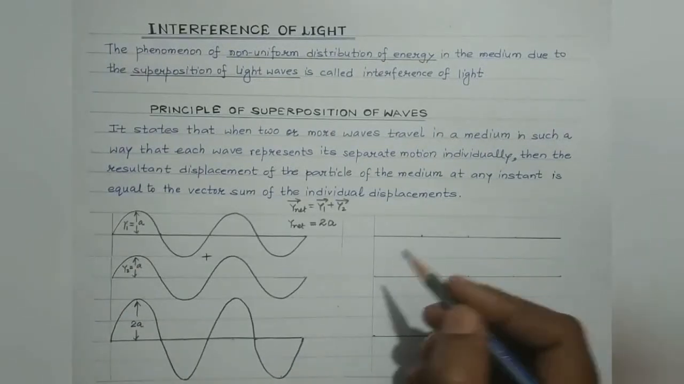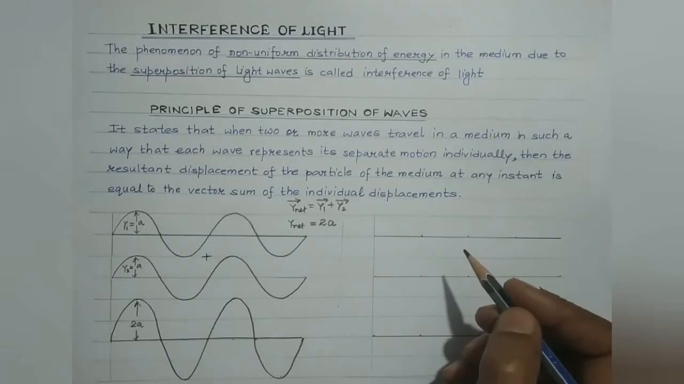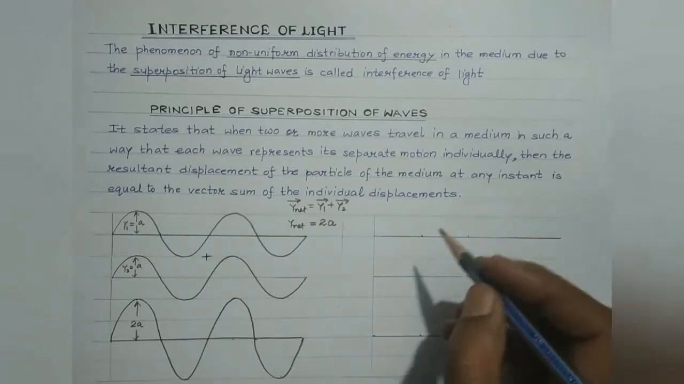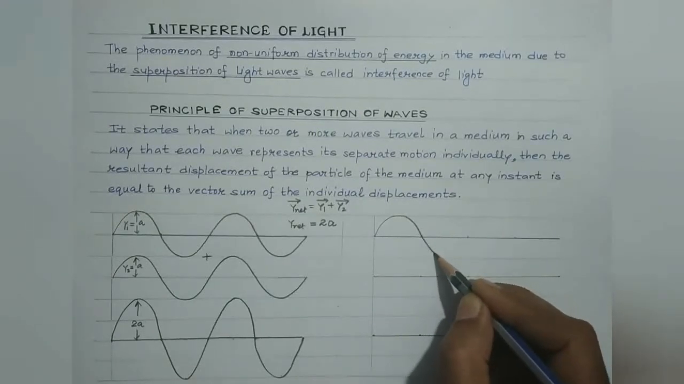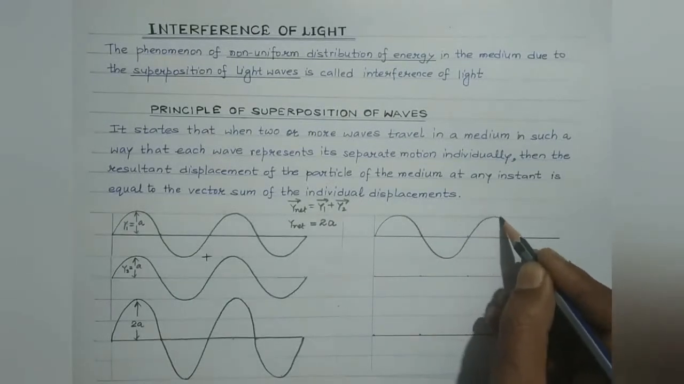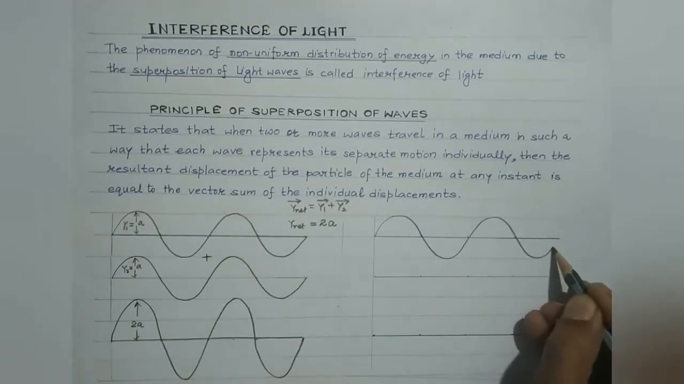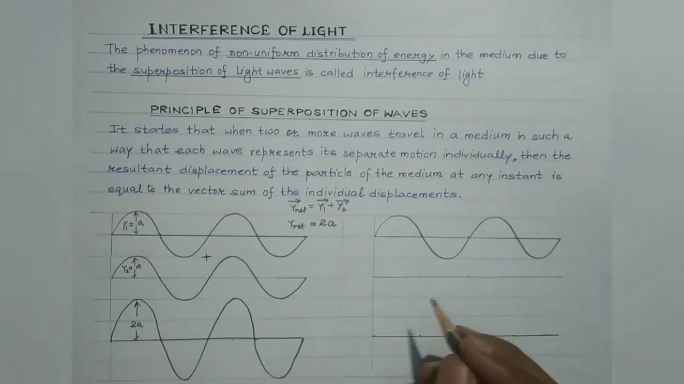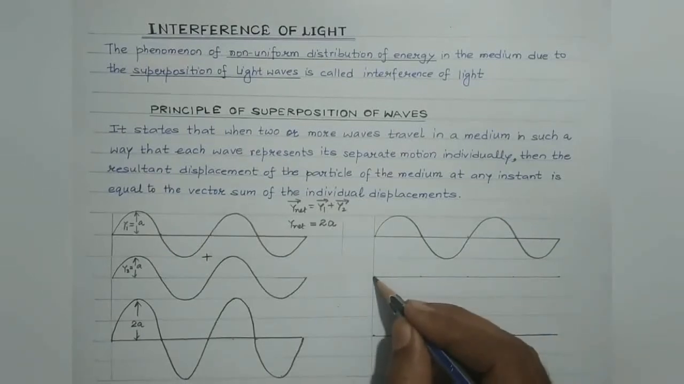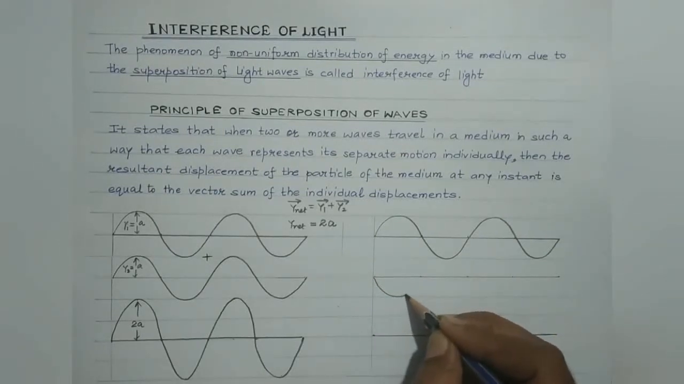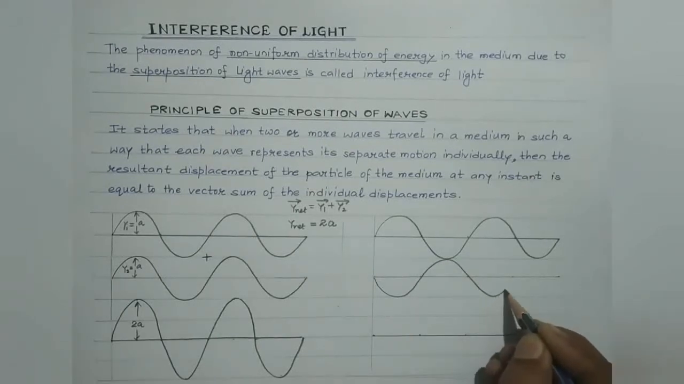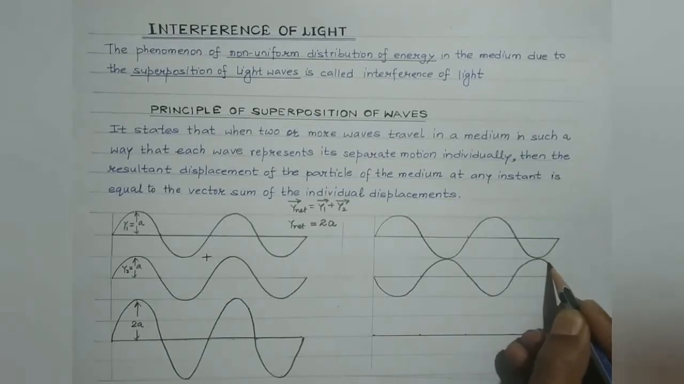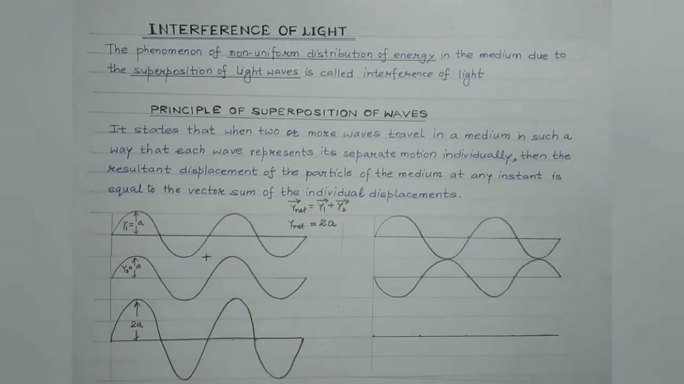Let us draw the diagram in the case where the two waves under consideration superimpose out of phase. Suppose this is wave 1. This is the crest, this is the trough. This is the crest and this is the trough, right? This is wave 1. And suppose this is wave 2. Wave 2 is out of phase. These are the two waves which are oscillating out of phase. Out of phase means having opposite phase angle of 180 degrees, or they are vibrating out of phase, isn't it?